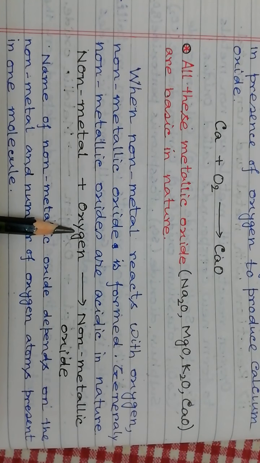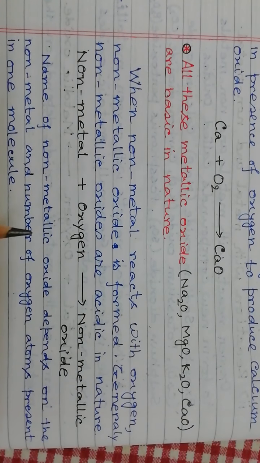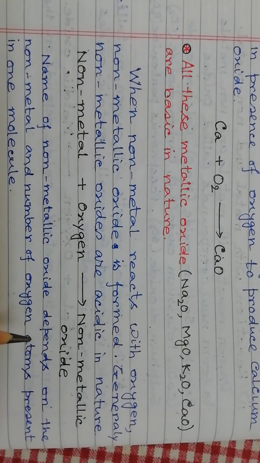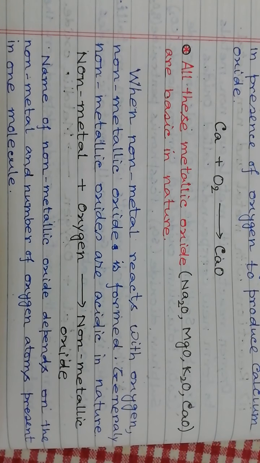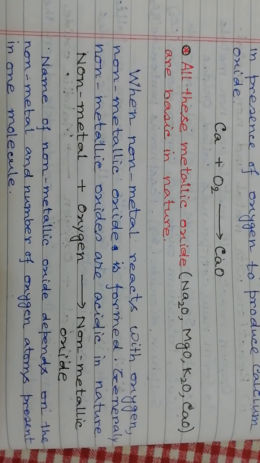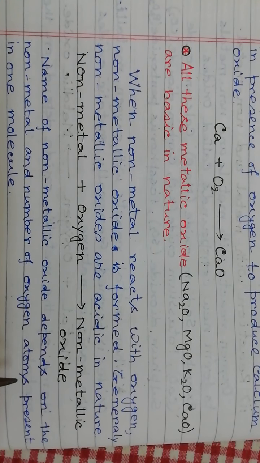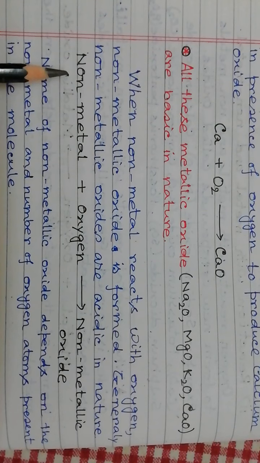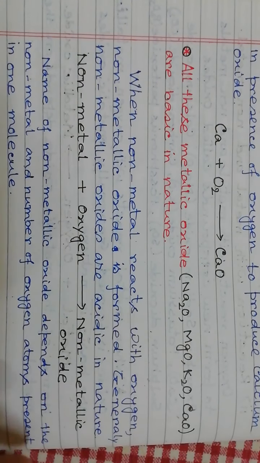The name of the non-metallic oxide suggests this. If 5 oxygen atoms are there, it will be pentoxide. If 2 oxygen atoms are present, then it will be dioxide. If one oxygen atom is present, then it will be monoxide, like that. And at first, the name of the non-metal must be joined with it.